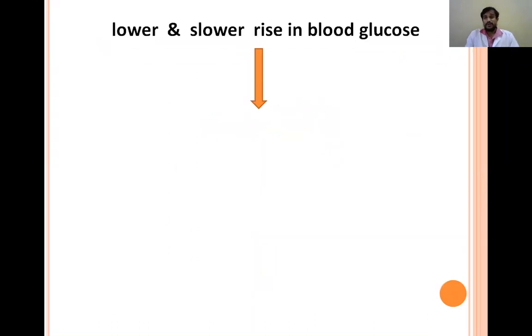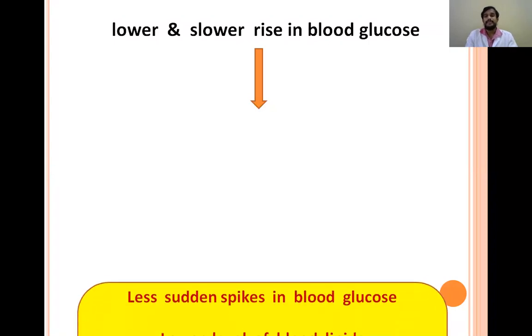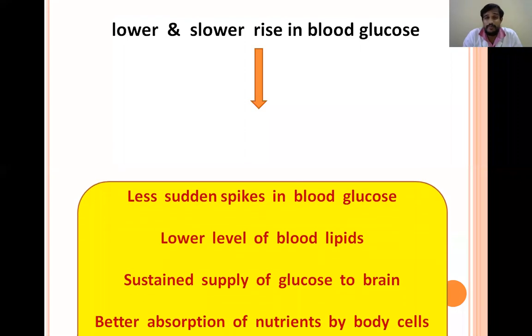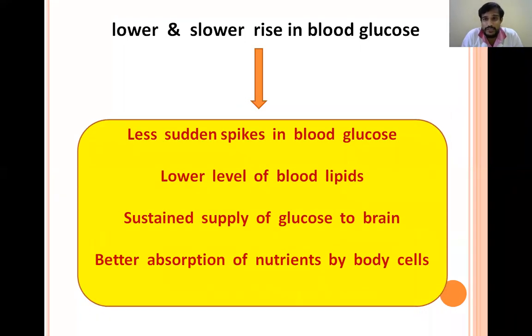This lower and slower rise in blood glucose levels has positive effects. That is, there are very few sudden spikes of blood glucose level. So this is very beneficial to healthy individuals and even to diabetic patients. And this slower rise of blood glucose levels is good for maintaining lipid metabolism. So the cholesterol levels will be decreased and HDL levels will be maintained. And there is a sustained supply of glucose to the brain.